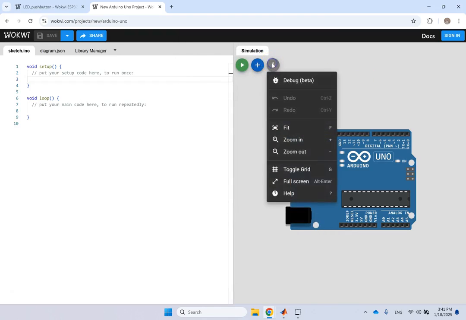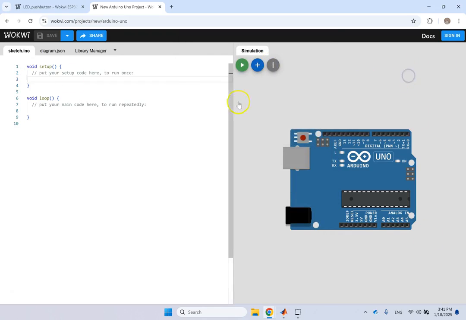Okay, and then here you can do other things for viewing. And when your code and your circuit are ready, you're going to click on the simulation. It compiles the code, and if it's working, fine, you can start the simulation and do whatever you want it to do. Otherwise, it gives you a compile error, and it shows you where there is a bug, so you go back and fix it.